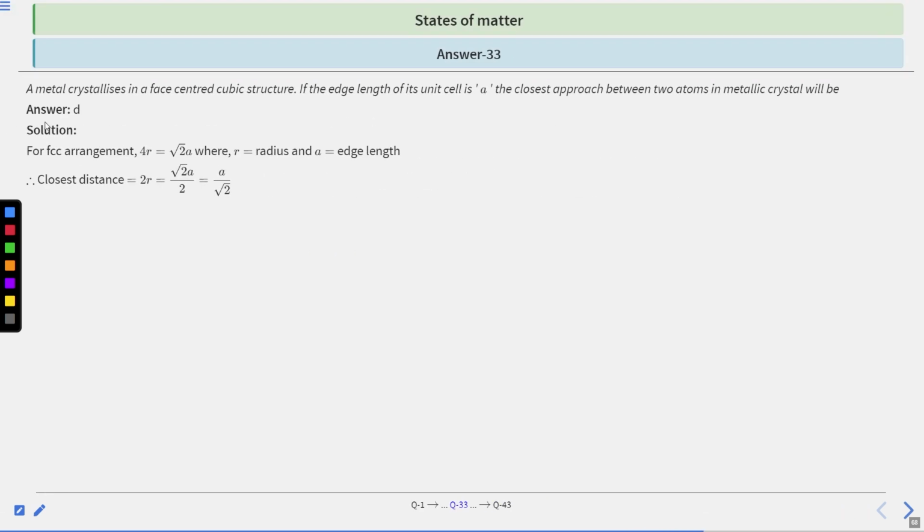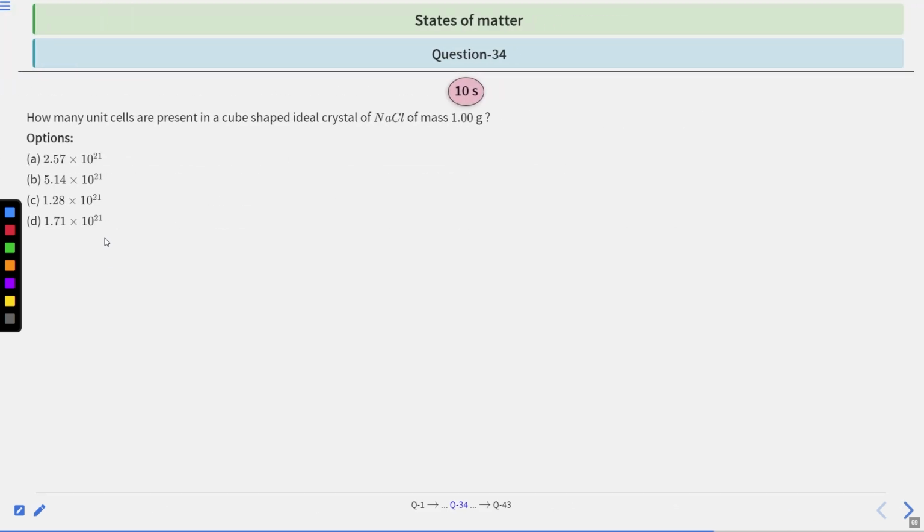Okay. So the correct answer is option number D. For FCC arrangement, 4R will be equal to 2 under root 2A, where R is radius and A is the edge length. The closest distance will be 2R, that is root 2A by 2, and it will be coming out as A by root 2. Hence option D is the correct answer. Moving on to question number 34.